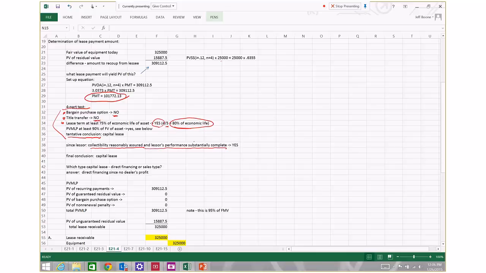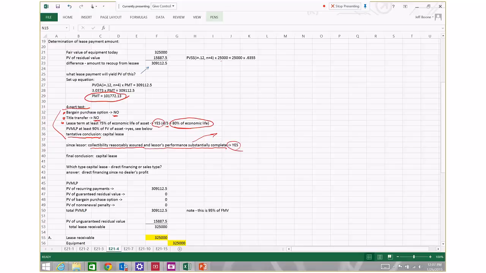And normally the way that question is answered is to ask whether or not there's any significant uncertainty about additional cost to be incurred by the lessor. In this case, we're told that there's no uncertainty about additional cost to be performed by the lessor. So in fact, the answer to both of these questions is yes.